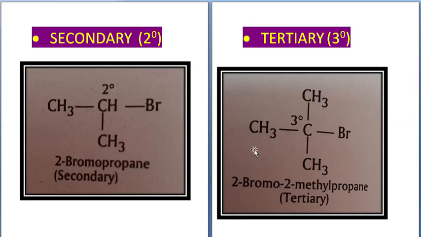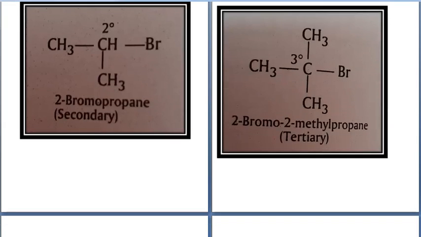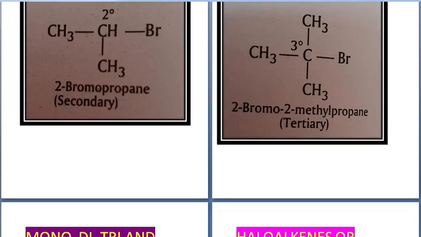So the IUPAC name of this compound will be, because this is the second carbon to which another CH3 as well as Br is attached, 2-bromo-2-methylpropane, and this is a tertiary haloalkane.